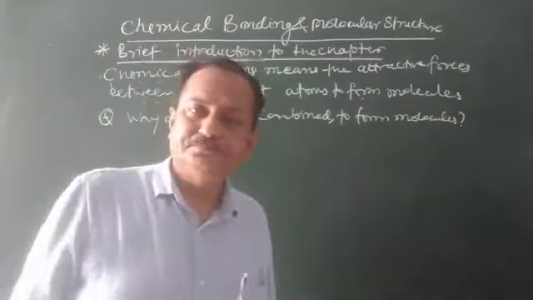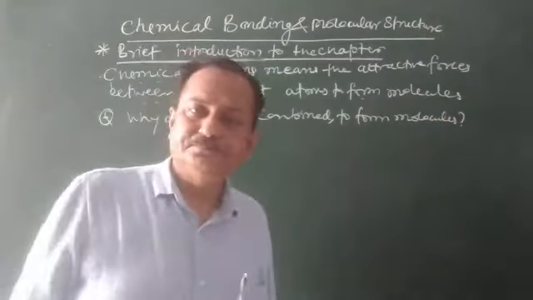For this, you should know the atomic number. Chlorine is 17, with 2, 8 and 7. So we write down the symbol and then 7 electrons have to be drawn: 1, 2, 3, 4, 5, 6 and 7.